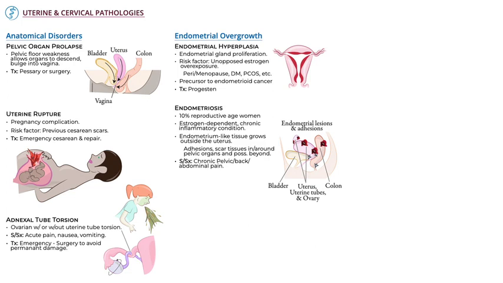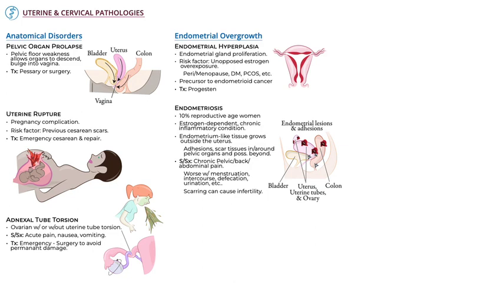Lesions and adhesions produce chronic pelvic, back, and abdominal pain that can be debilitating. The pain is often worse during menstruation, intercourse, defecation, and urination, and can depend on where the lesions are located. Unfortunately, it can interfere with ovulation and gamete transport and therefore cause infertility. We need a good index of suspicion for this because early diagnosis and treatment can help prevent formation of scars and adhesions that lead to lifelong problems, including infertility.